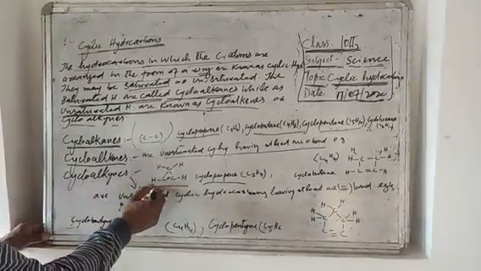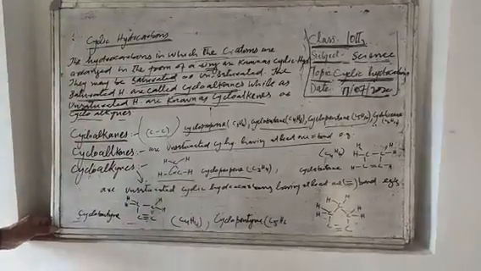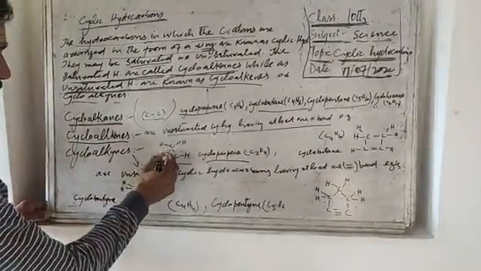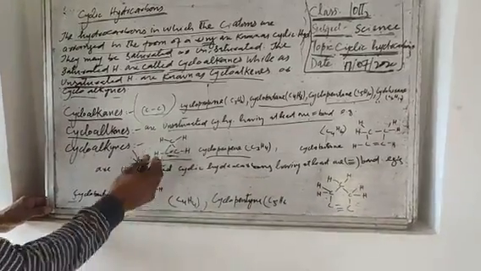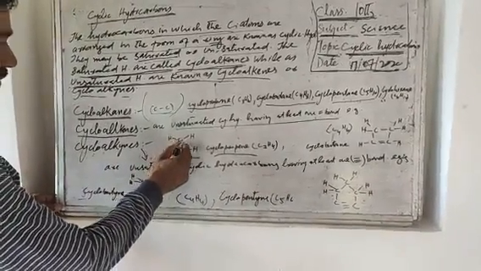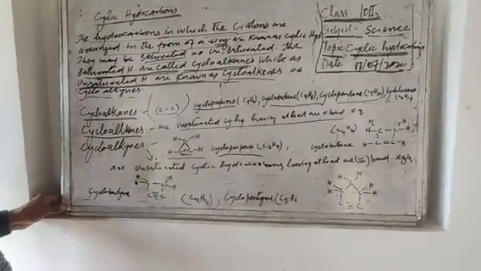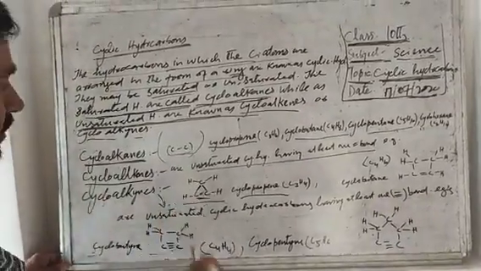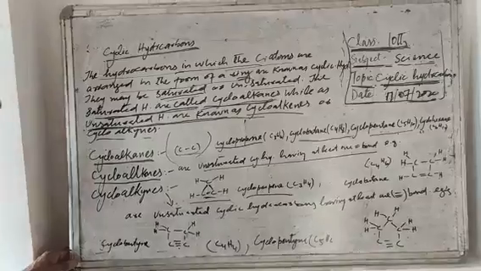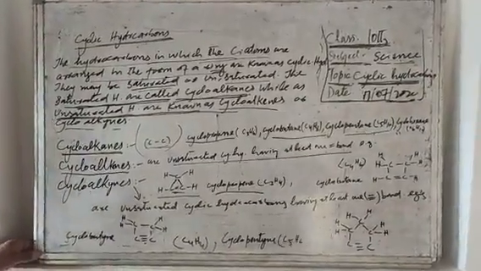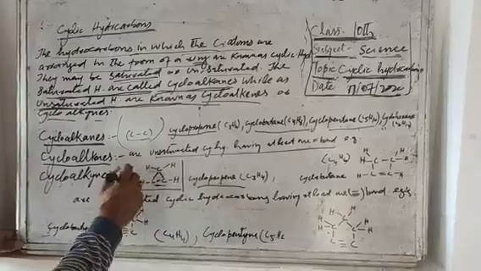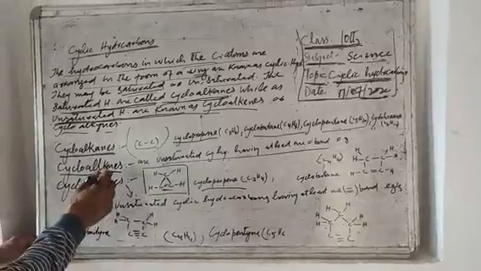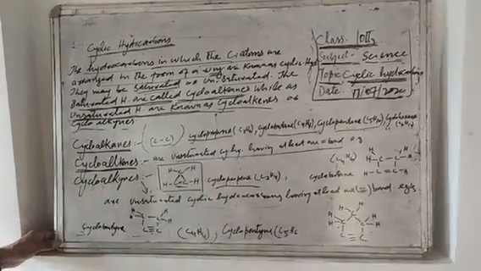In the structural formula of this cycloalkene, one carbon is linked with another carbon atom by single bond, and this carbon atom is linked with the other carbon atom by single bond, and this carbon atom is linked with the first carbon atom by single bond, and all three carbon atoms are linked with hydrogen atoms by single bonds. This is the structural formula of cyclopropene C3H4, and it comes in the list of cycloalkenes.